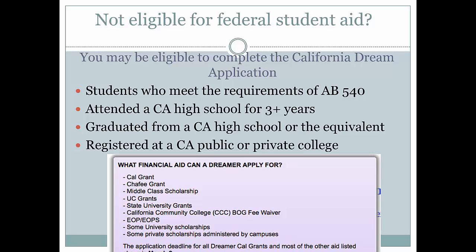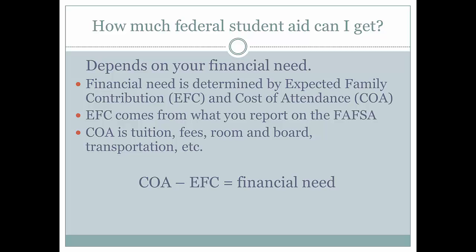Students who qualify for the California DREAM Act can apply for several different grants, scholarships, and waivers. Similar to FAFSA, the deadline for maximum eligibility is March 2nd of each year. Now your next question may be, how much aid can I receive? Well, this depends on your financial need.